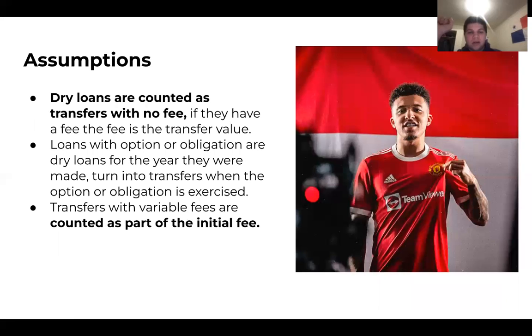So let's say there's a loan from 2019 to 2020. In the 2019 data set, it appears as a 0 transfer fee. And let's say that there's an obligation in 2020 for 30 million. So in 2020, it's going to be a 30 million transfer fee. The other assumption we made is that the variables are counted as a total transfer fee. So let's say a player fee is 50 million with 15 in variables. It's going to appear as a 65 million transfer in the data set.